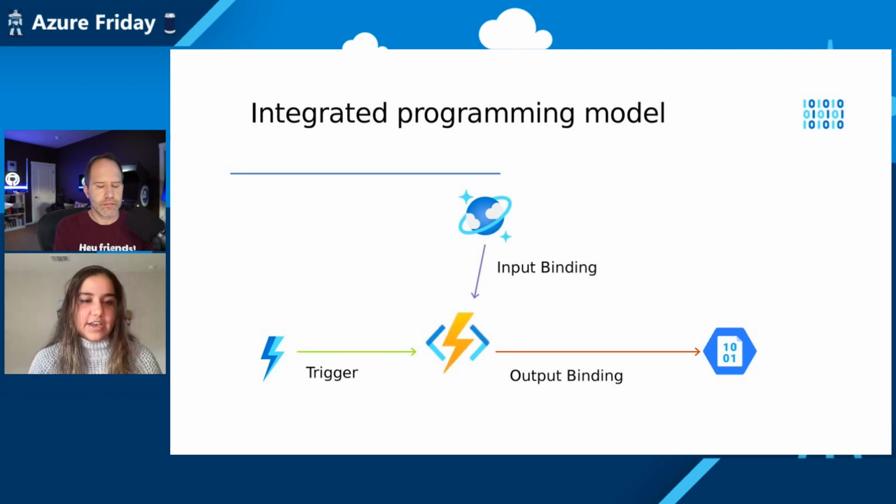And then next we have two optional things as well, which are the input and the output binding. So as you can see, the input binding can be some additional data that you might want to use during your function. And then the output binding could be maybe somewhere you want to place data after the function runs. And this central lightning strike represents the Azure function, and that's going to be your code, the logic that actually processes the information being given, and then also what is in the output as well. Interesting.